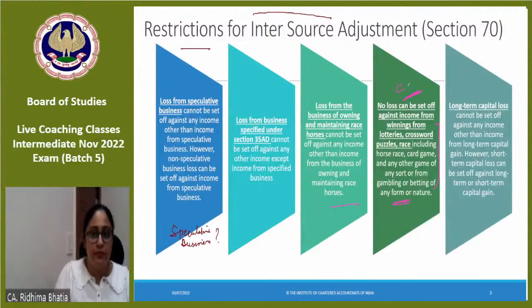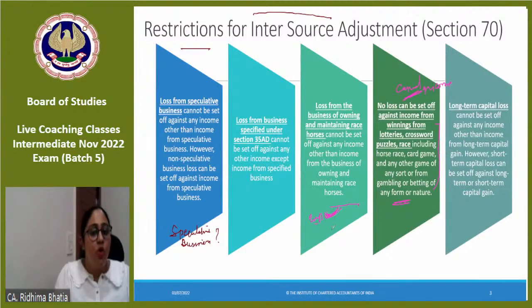Remember casual income? But maintaining of race horses में क्या होता है? Race horses, you put your race horses for races. उसमें you have to spend good amount for maintaining the horse. Proper stable होना चाहिए. They should get good things to eat. Proper maintenance उनका लगता है. So right expenditure could have been there, right? So expenditure जो होगा, that is allowed as deduction from the calculation of income.